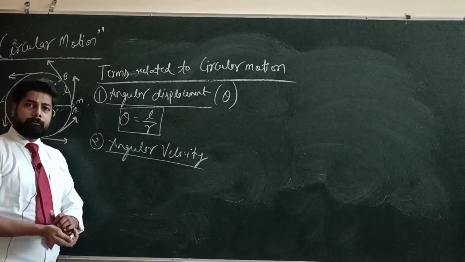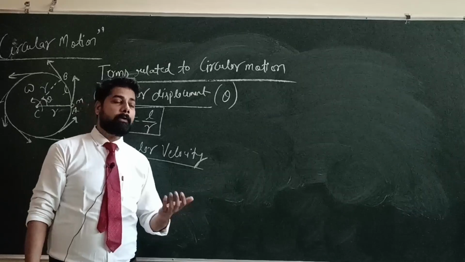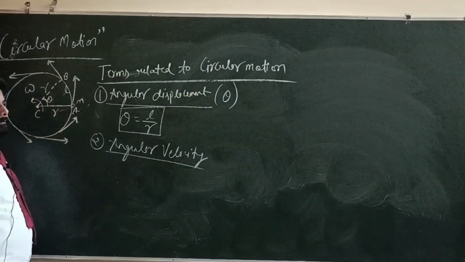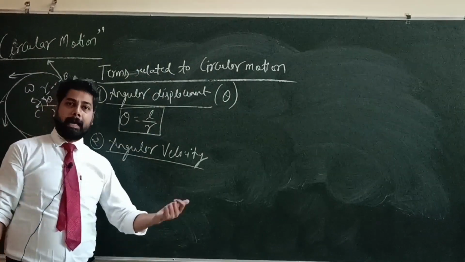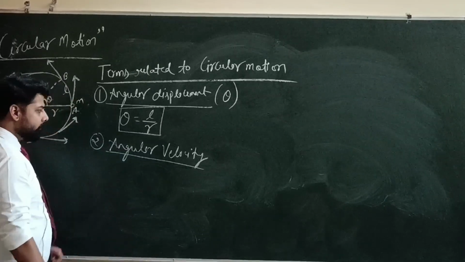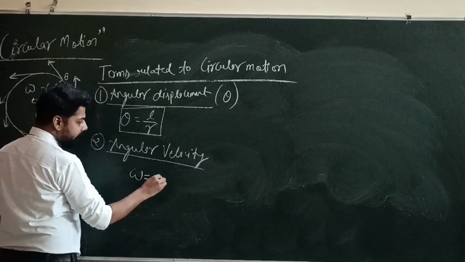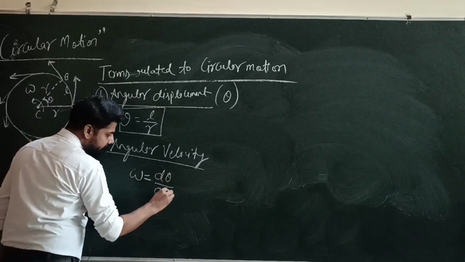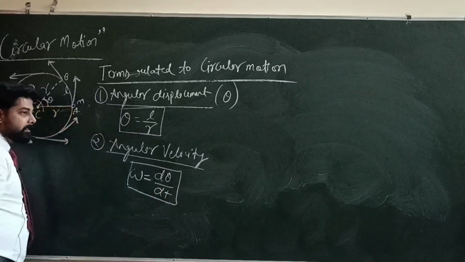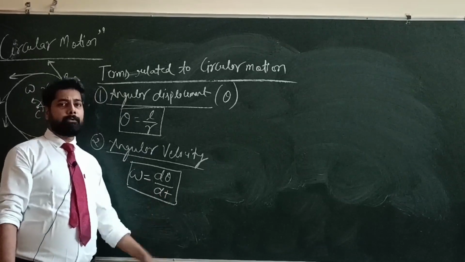The rate of change of angular displacement is called angular velocity. If the body is changing its angle with respect to time, then the rate of change of angular displacement is called angular velocity. It is denoted by omega. So we can see here that d theta over dt, that is change in angular displacement per unit time, is the angular velocity.